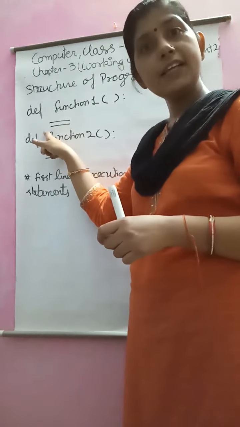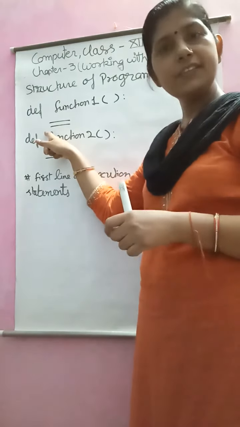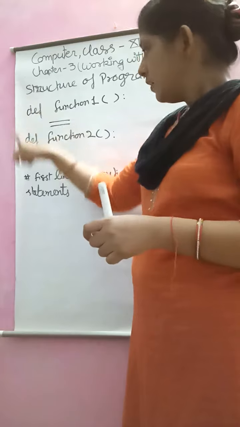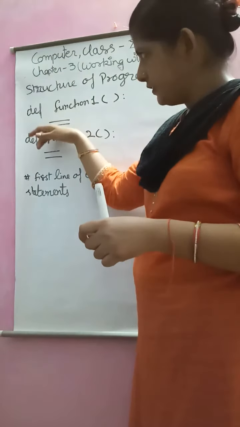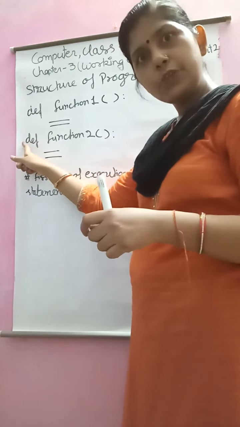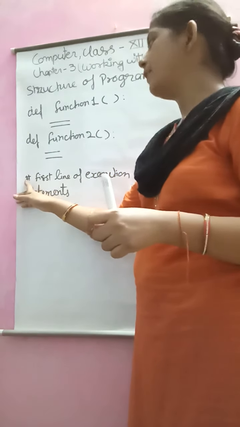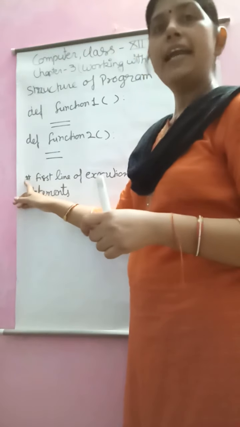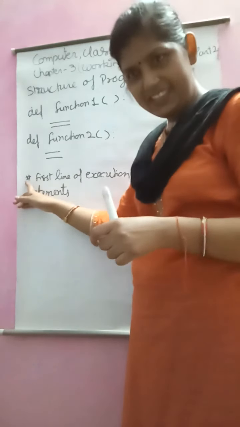A function executes only when we call it, then the function code executes. So def means the program will not execute from here; it will execute from the line which is not def and which has no indentation.